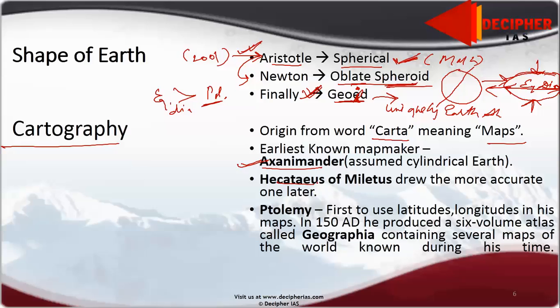Hecataeus of Miletus modified the above map of the world made by Anaximander 50 years later, which was more accurate, okay, more accurate. Ptolemy also drew a map which was based on latitude and longitude, and he was the first one to do so. And later in 150 AD he published a 6-volume atlas called Geographia, where he showed many maps, okay.